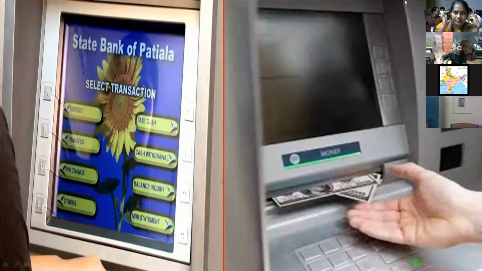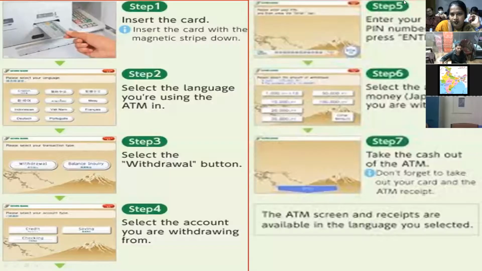Banking, mobile banking, net banking, ATM, how to withdraw the money through the ATM. In 8th class, a student asked me, so I prepared this image and showed it in the classroom also. Next slide, sir, how to withdraw the money through the ATM. I gave it step by step.